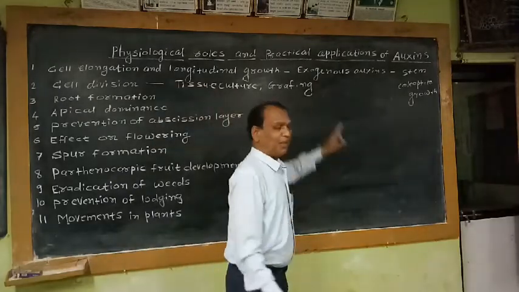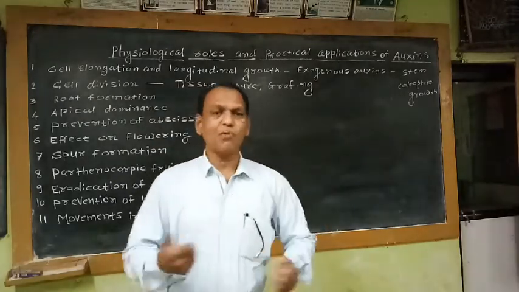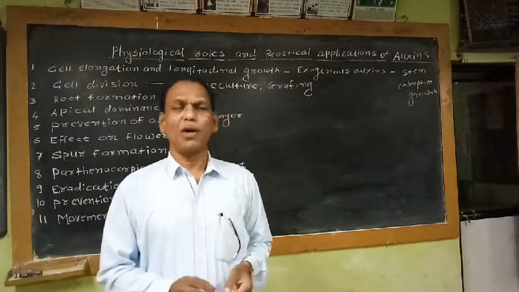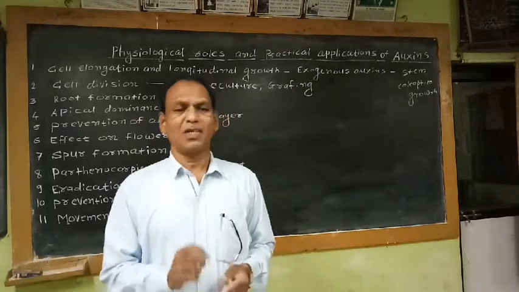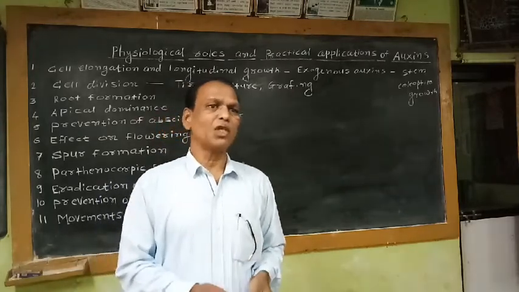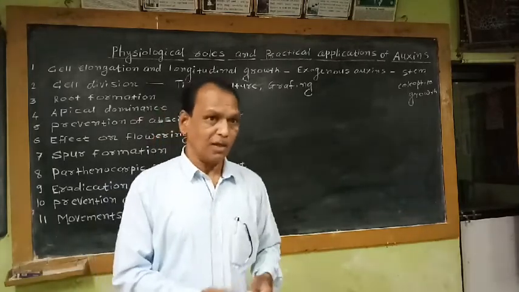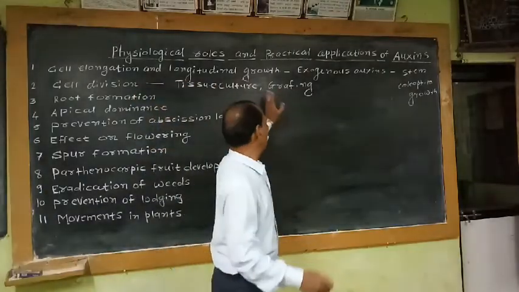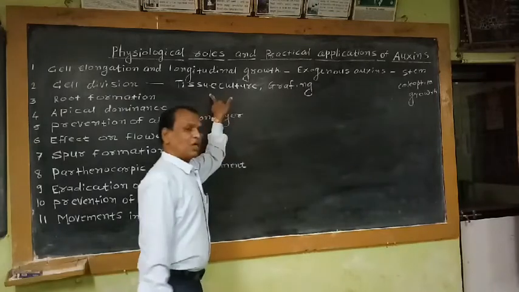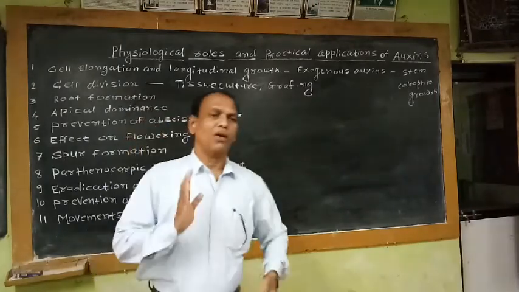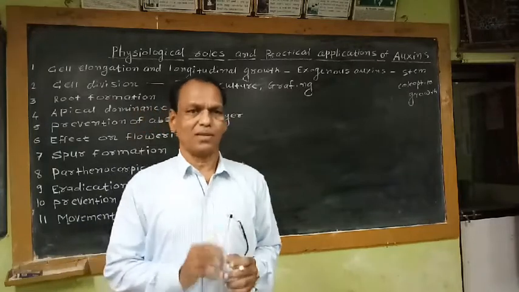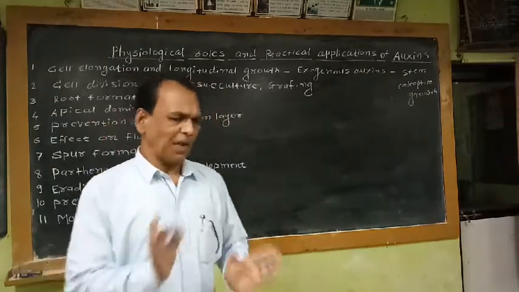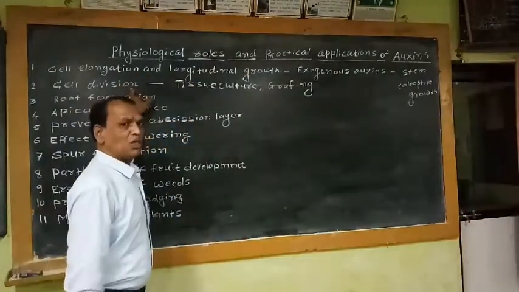Secondly, in a grafting experiment, if callus formation doesn't take place, then joining of the two pieces used for production of new plants by a vegetative propagation method like grafting will not succeed. So in these two processes, in horticultural grafting as well as in the tissue culture technique, auxin is utilized very greatly. This is the practical application of this second physiological role.